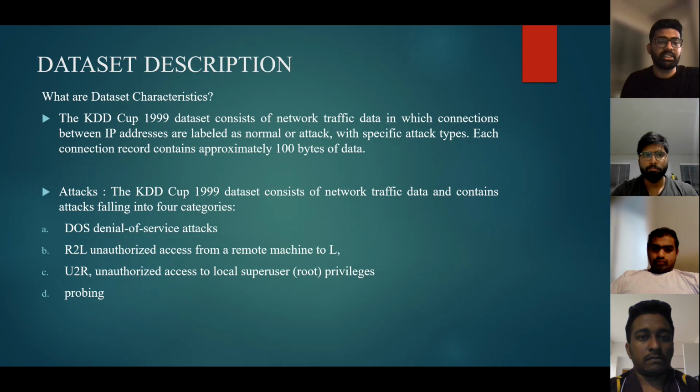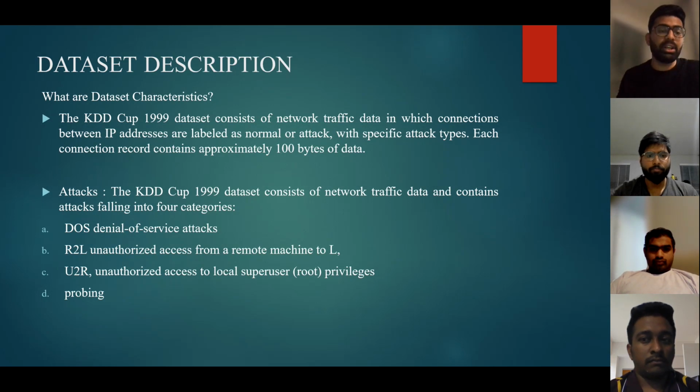So what are the dataset characteristics? The dataset consists of network traffic data in which connections between IP addresses are labeled as normal or attack with specific attack types. So what are the specific attack types? The attacks are categorized into four types, which are DOS, R2L, U2R, and probing. DOS means denial of service attacks. R2L means unauthorized access from a remote machine to local. U2R means unauthorized access to local superuser, which is root privileges.